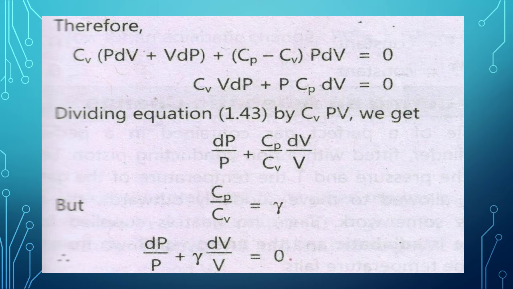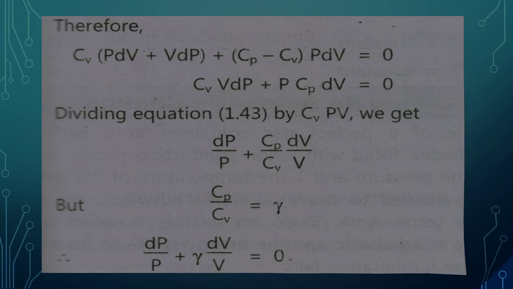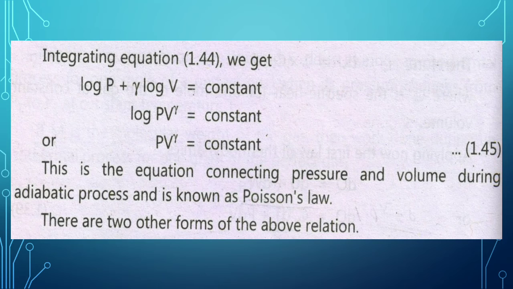Integrating this equation, we get log P plus gamma into log V is equal to constant. Therefore, log PV raised to gamma is equal to constant, so PV raised to gamma is equal to constant. This is the equation connecting pressure and volume during an adiabatic process and is known as Poisson's law.